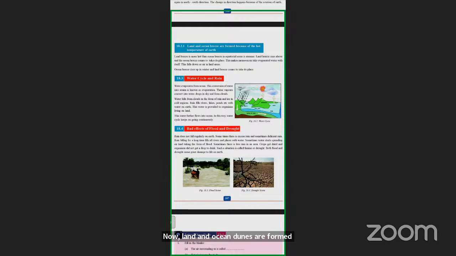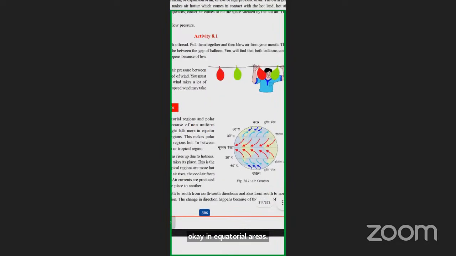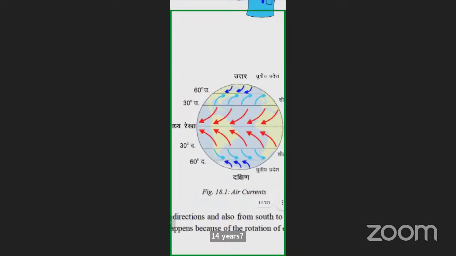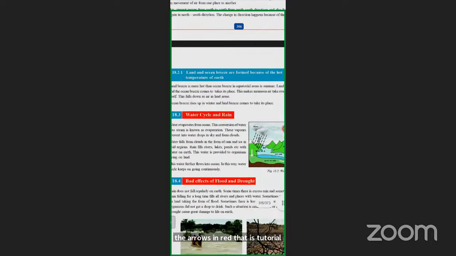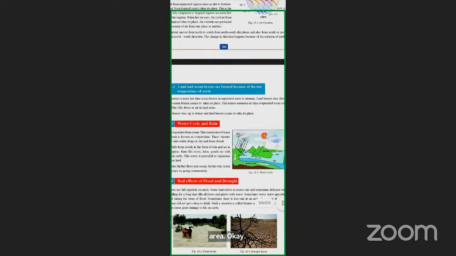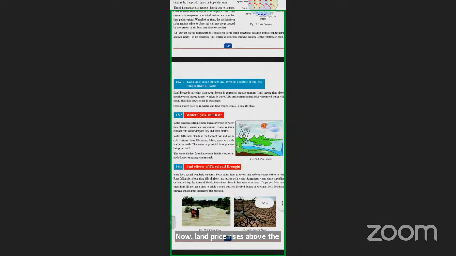In the summers, the land breeze is hotter than the ocean breeze in equatorial areas, the center areas. The arrows in red are the equatorial area. Now, land breeze rises above the land and the ocean breeze comes to take its place.